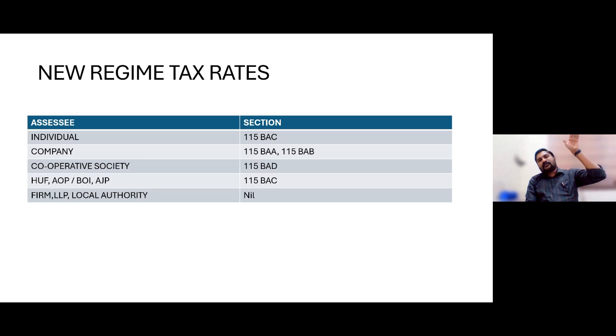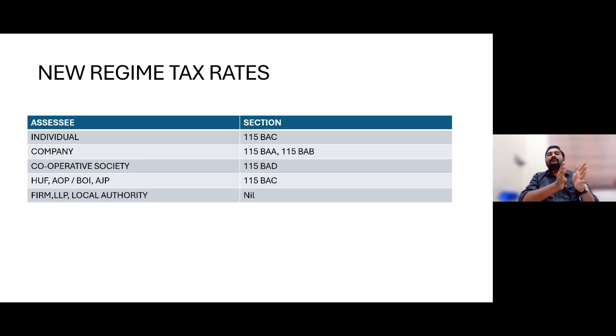If your turnover for assessment year 21-22 is less than 400 crores, then you would be eligible to get the reduced tax rate of 25%. And if you are going for either of those options, the 30% option or the 25% option, you would be eligible for all the deductions and exemptions. But if you are going for the new tax regime option, just as with 115BAC for individuals, HUF, AOP, BOI, and AJP, some of those deductions and exemptions you are not eligible for. The same conditions are there for company assessees also.